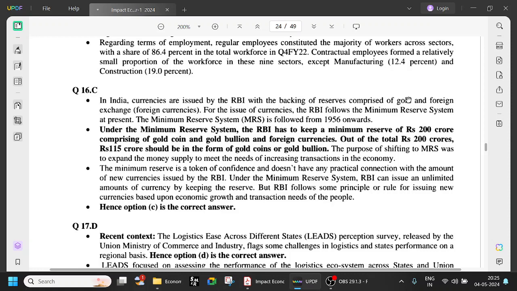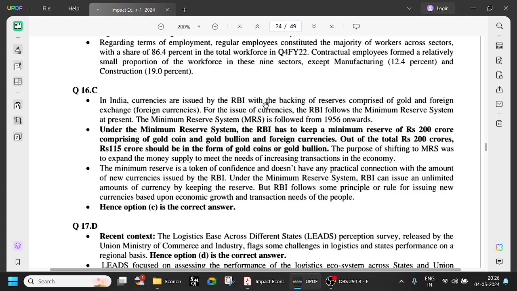Otherwise everyone would say take the euro as a universal currency, or Japan might say take the yen, India will say take the rupee as the standard currency. No, not like that. It has to be backed with gold or some tangible assets. So in India also, currencies issued by RBI are backed with gold and foreign exchange. Next.